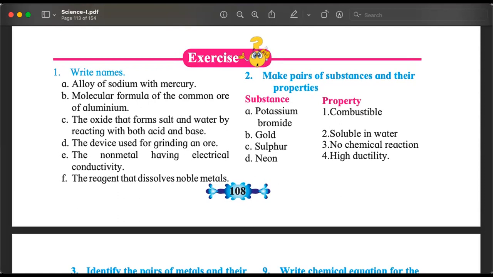It is something, it has aluminium, it has oxygen, it also has water. So Al2O3, 2H2O or Al2O3 nH2O, both will be fine. But Al2O3 must be written. That is 1B, molecular formula of aluminium ore. Could you hear me? Does it make sense? This is a factual question.